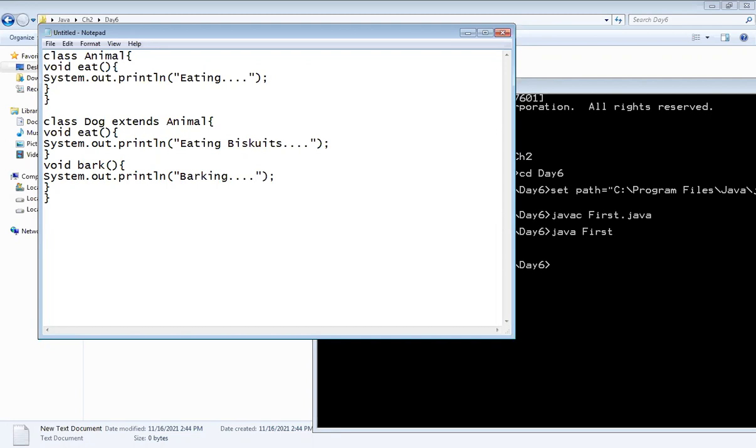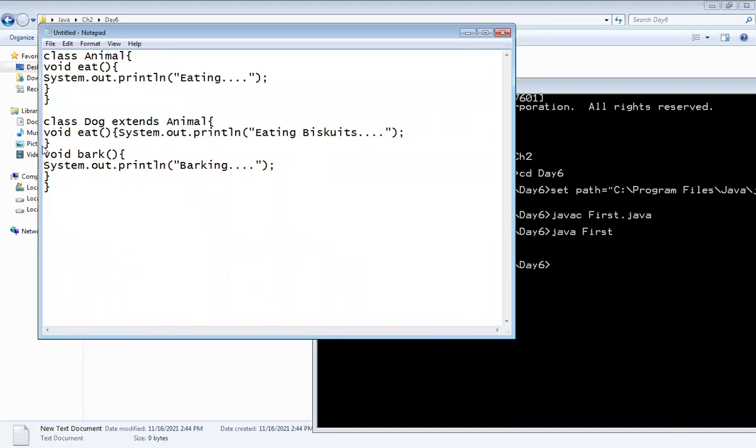Okay, so in the child class, I have taken a total of 2 methods. And now I will give some spaces over here so you can get the difference easily. Now I want to call the parent class method in the child class.